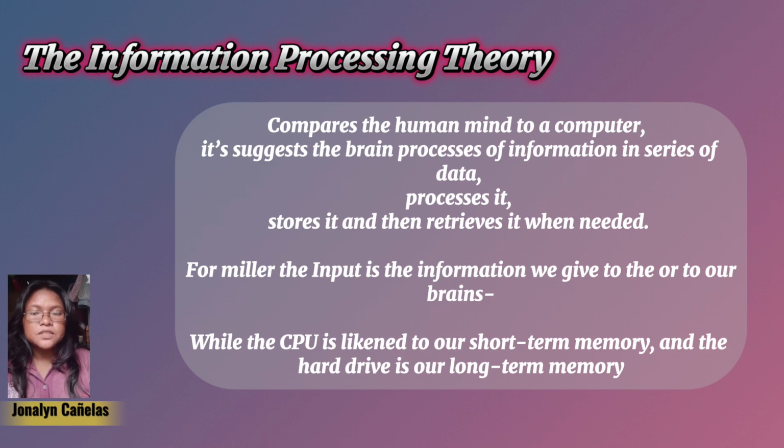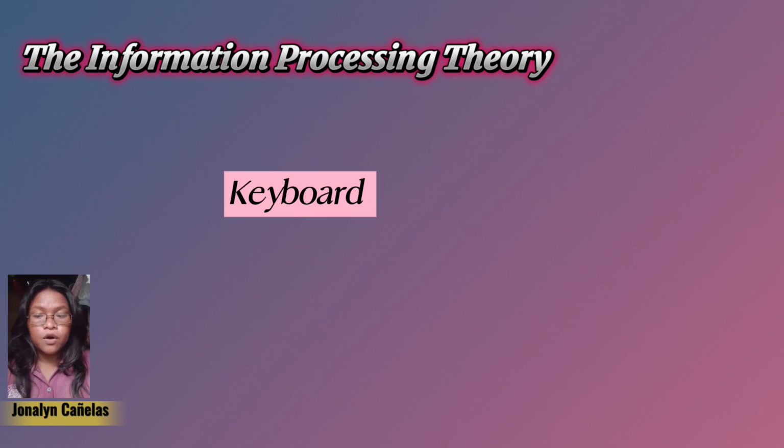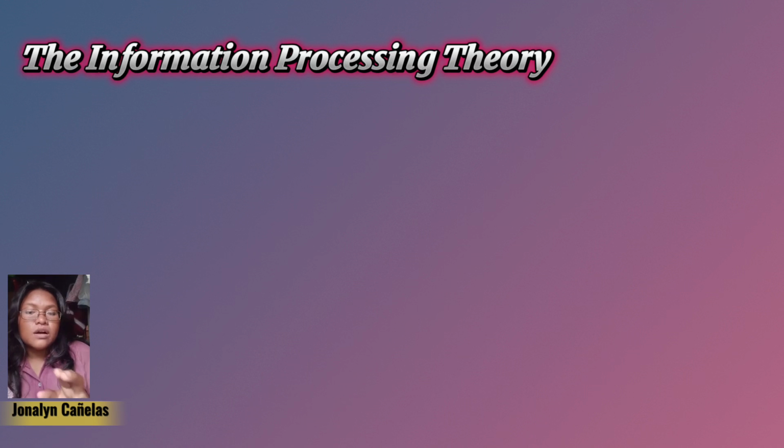For example, when you learn a new math formula, you first receive it, which is the input. You practice and understand it, which is processing. You remember it, which is the storage, and use it on a test, which is the retrieval. Computer parts can be compared to the human brain, like input devices in the computer such as the keyboard and mouse. In the human brain, we also have the senses, the eyes, ears, etc.